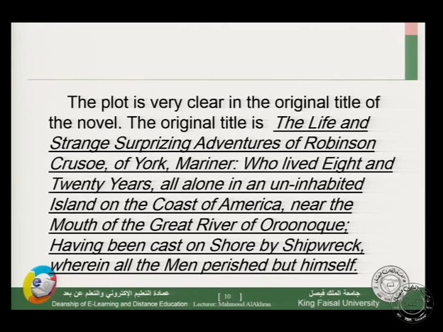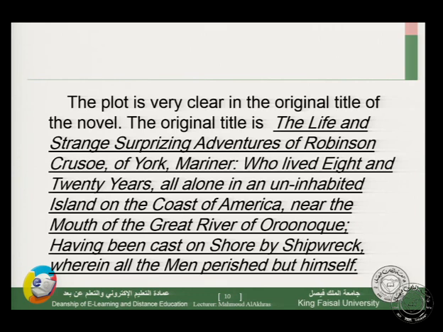The plot is very clear in the original title of the novel. We have an original title for this novel at that time. It was very long, by the way. The novel was called like this, not Robinson Crusoe or The Adventures of Robinson Crusoe. The original title was, let's see this original title.